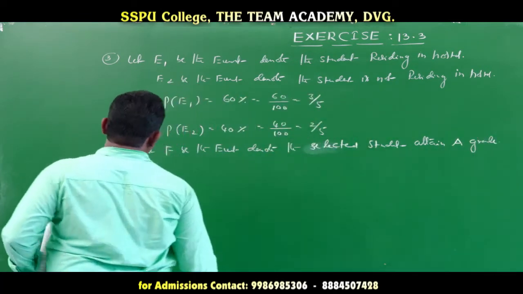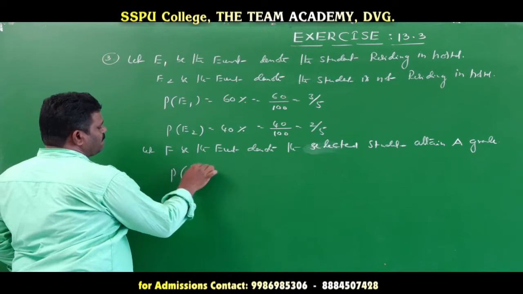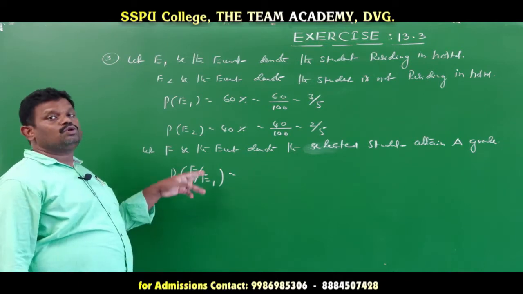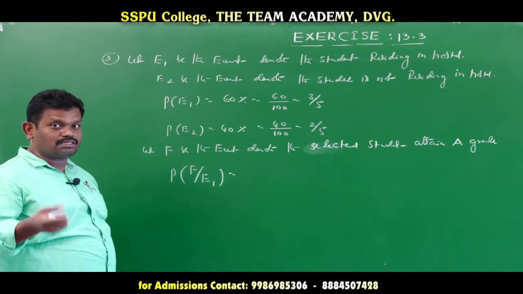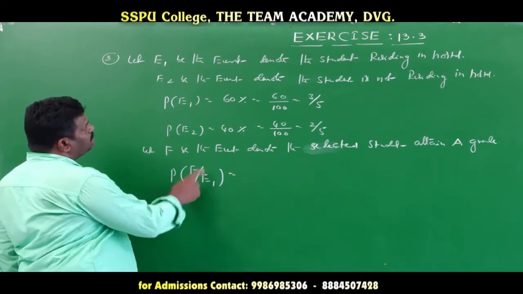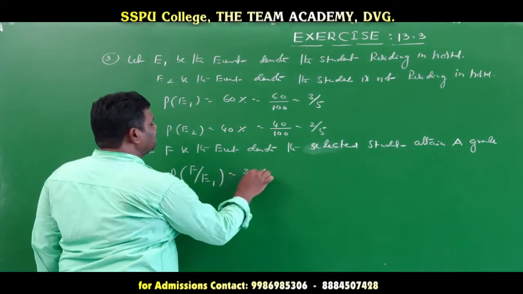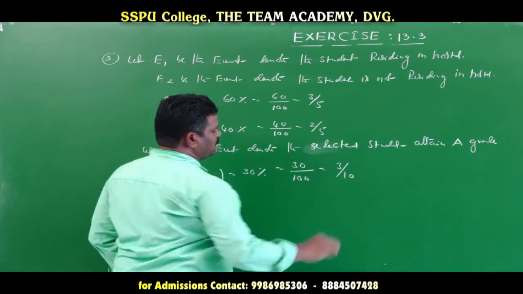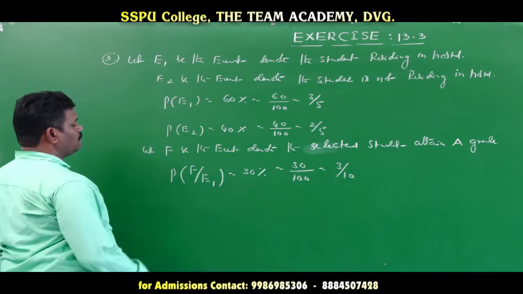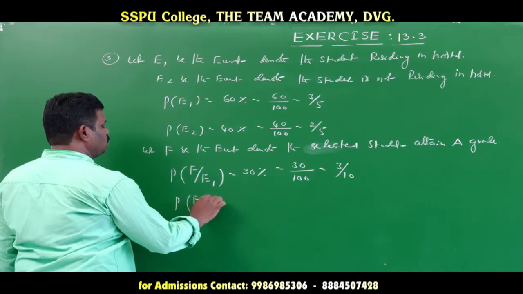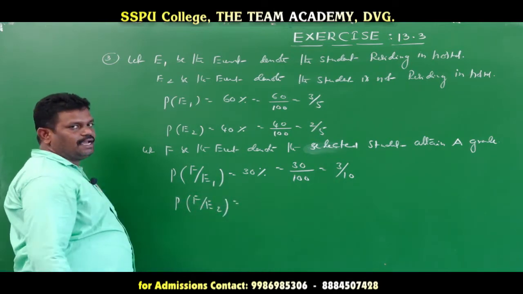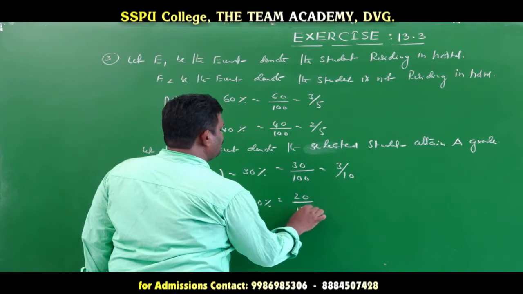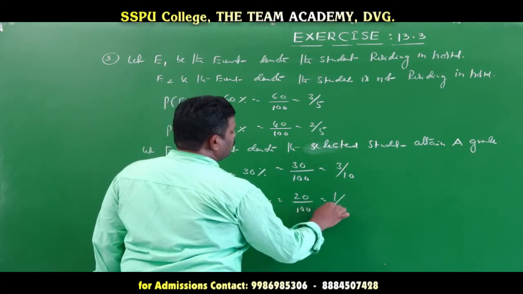Now P(F | E1) means the probability of the student attaining A grade, where E1 means hostler. That percentage given is 30%, that is 30 by 100, which is 3 by 10. Now P(F | E2): here also the student attains A grade, but the day scholar. That percentage is 20%, 20 by 100, so after cancellation it is 1 by 5.